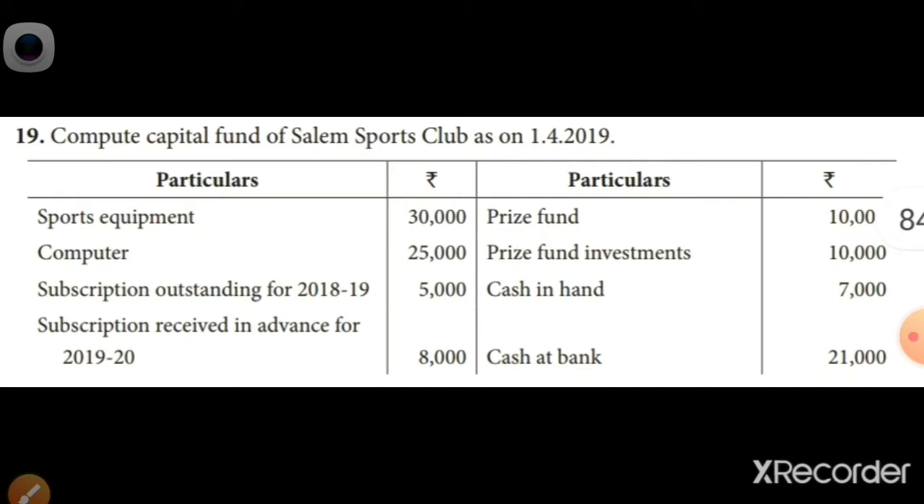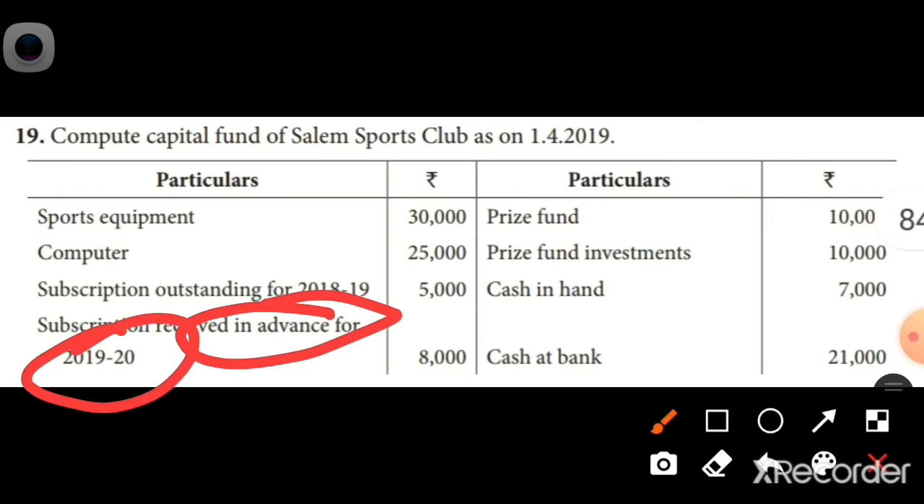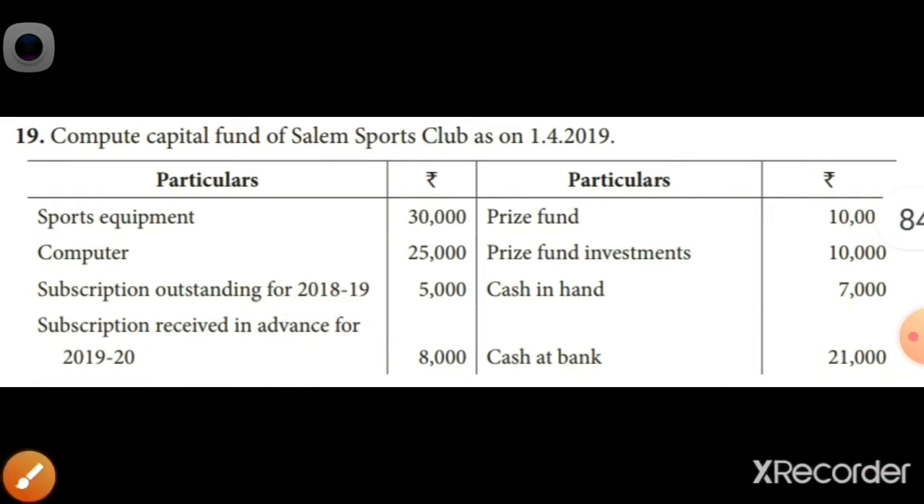Okay. So particulars, let us list out: sports equipment, computer, subscription outstanding for 2018-19. We have been discussing one illustration previously, which is the current year's outstanding. When you say current year's outstanding, it means we will take it to the assets, whereas subscription received in advance for the year 2019, which means the subsequent year, we treat as a liability. This is a continuation of the items. Prize fund is there, so these kinds of things are a liability.